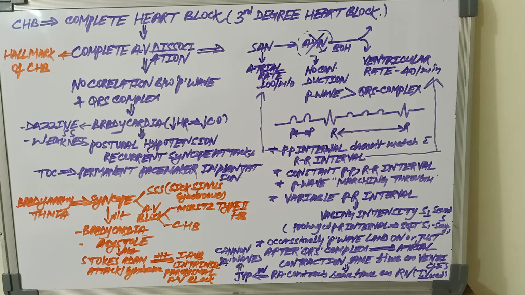Okay, so the things to be remembered in complete heart block are the classical ECG finding, presence of variable S1 sound, presence of Cannon A wave on JVP and recurrent syncope attack, and complete AV dissociation, which is the hallmark of complete heart block.